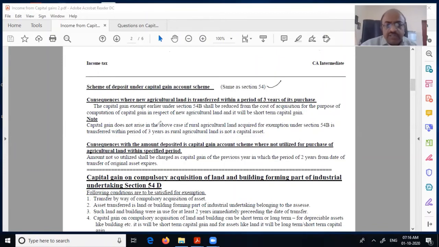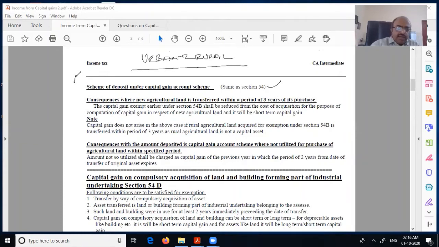Consequence if the new agriculture land is transferred within a period of 3 years. Not much, but if you understand the concept of urban and rural, then you will understand. Now, what did we say? He has sold agriculture land. Obviously, it should be urban, otherwise there will be no capital gain, right? So, he has invested in urban or rural. He can do both. Suppose he has invested in urban.